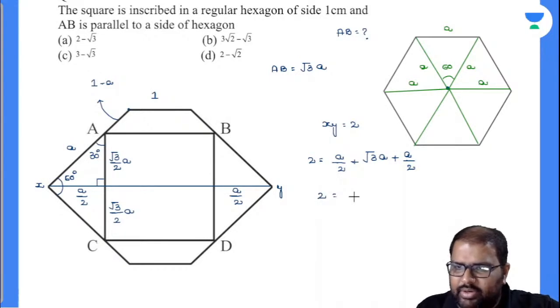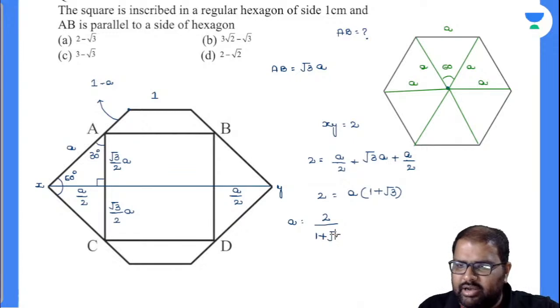This is nothing but equal to A plus A into 1 plus root 3. Now finally, what will be A value? A value is nothing but equal to 2 by 1 plus root 3. So what I will do is rationalize it and find out A value there. So root 3 minus 1, of course 1 plus root 3, I can take any value there. Right, so 1 minus root 3. Am I right or wrong? So what will be this value beta?